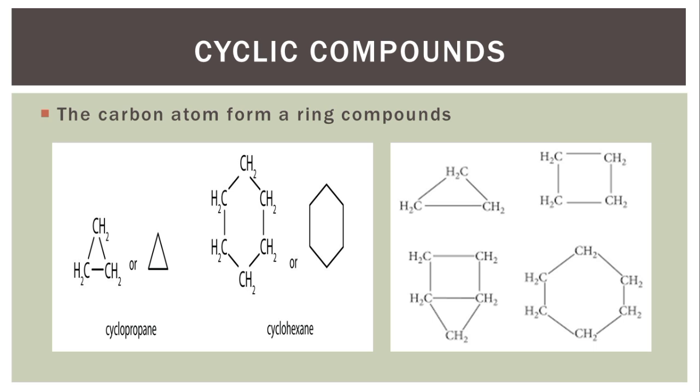The one of 3 edges will give you cyclopropane because it's 3 edges. The one of 4 edges will give you cyclobutane because it is 4 edges. The one of 5 edges will give you cyclopentane because it is 5 edges. And if it is 6 edges, it's going to be cyclohexane. This is where we are going to stop for today.